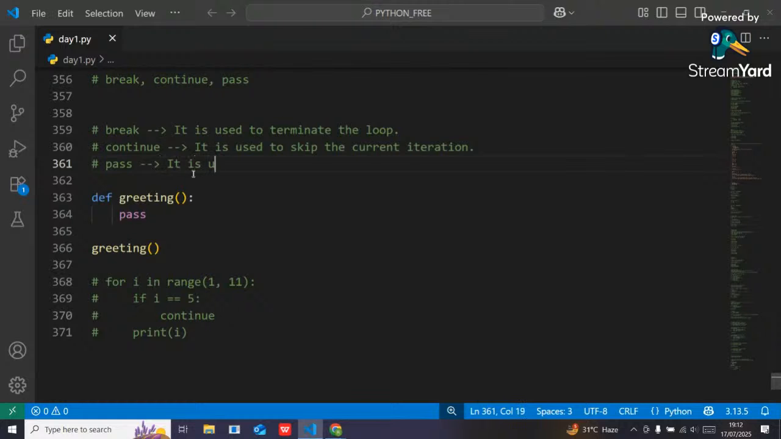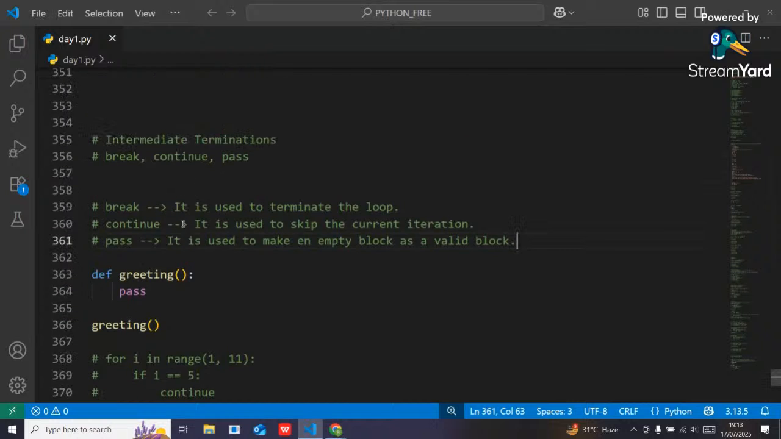It is used to make an empty block a valid block. That's it, guys. Any confusion till now? Understandable, guys? Yes. These three keywords are called intermediate terminations in Python.